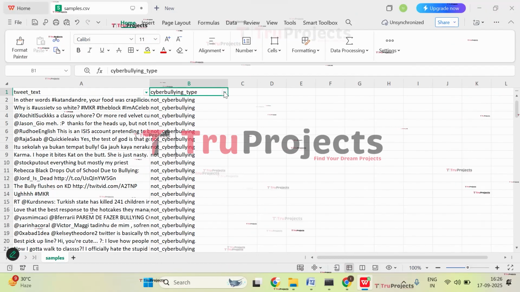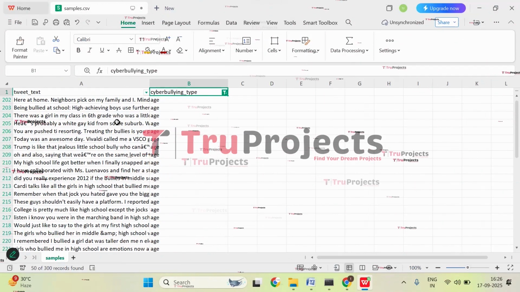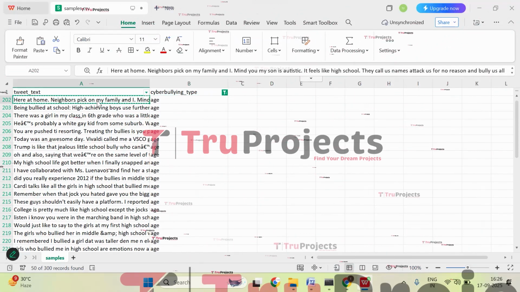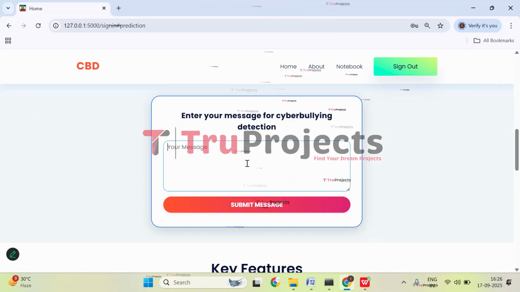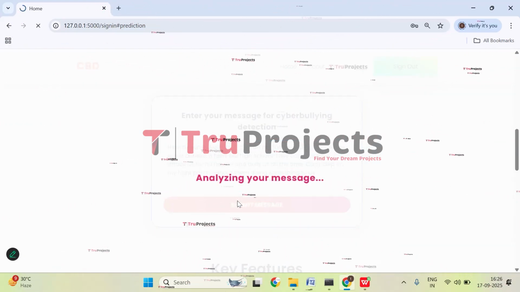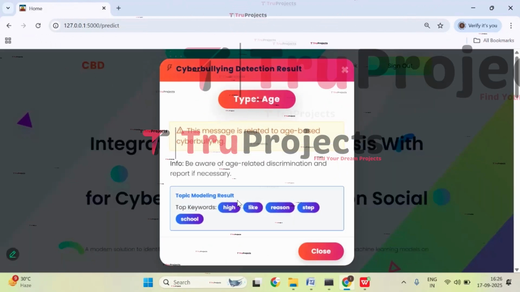Now let's apply filter to class age. So select it, click on OK. Now select any text from the given, select it, that is copied. Now get back to the application, paste the text, and now click on submit message. So this given input will be pre-processed at the backend. It will be fed to the trained model, and then the trained model will be giving us a prediction.